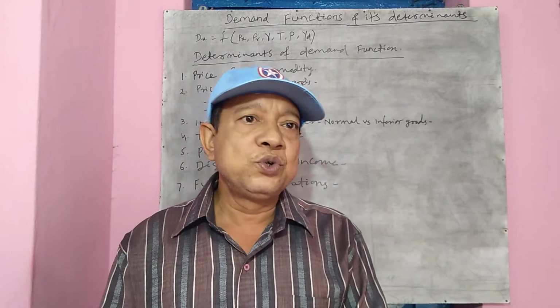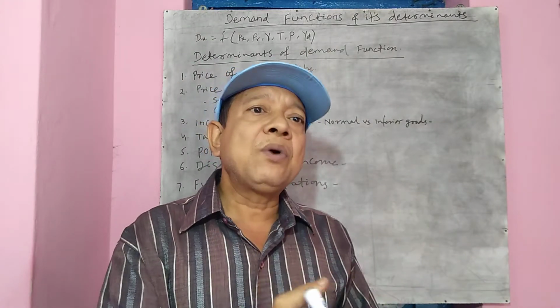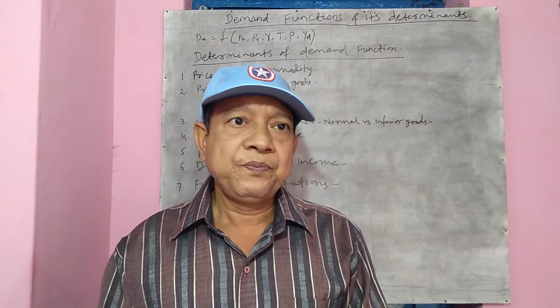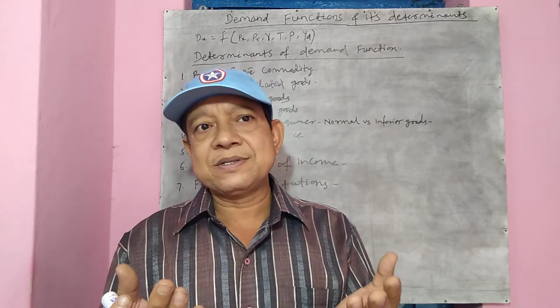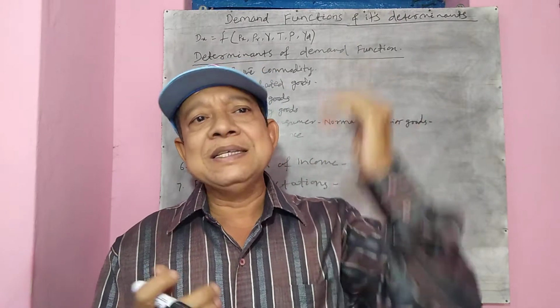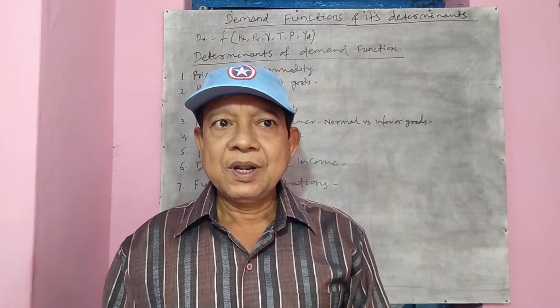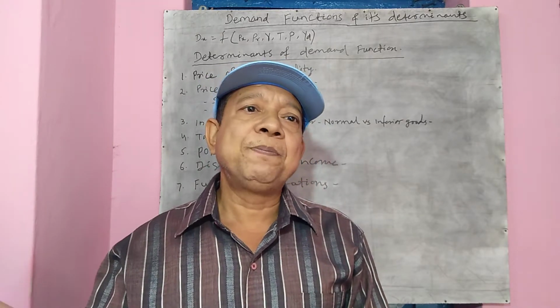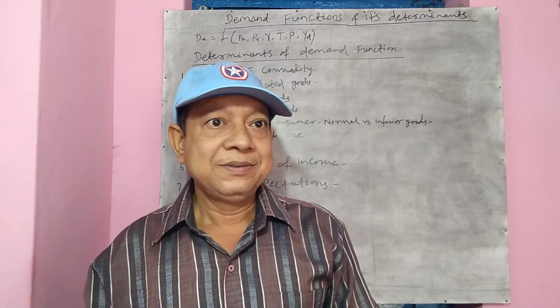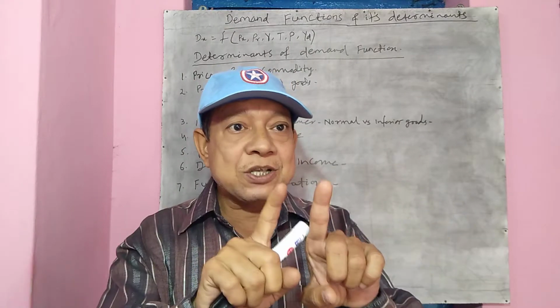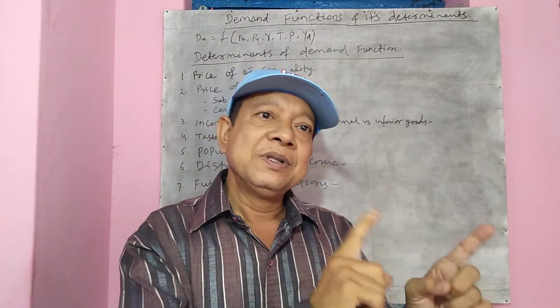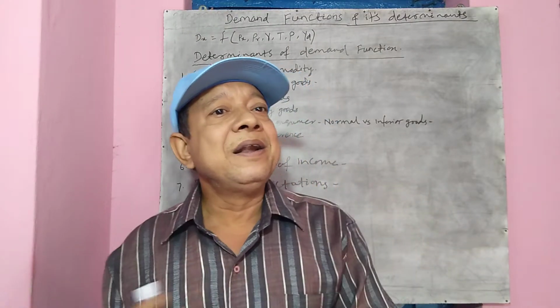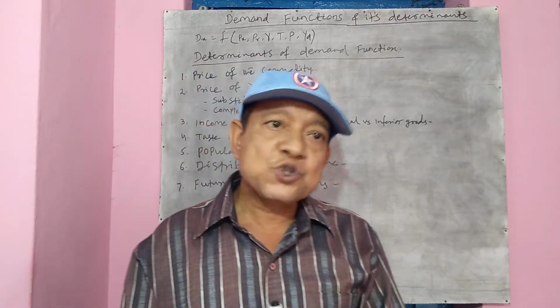Tea and coffee are substitute goods. Coca-Cola and Thumbs Up are substitute goods. So what happens in this case? When the price of Coca-Cola rises, demand for Thumbs Up also rises. So in case of substitute goods, they are directly related. They are directly proportional to each other.